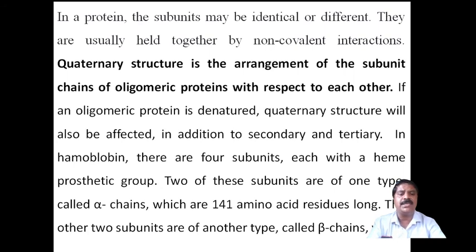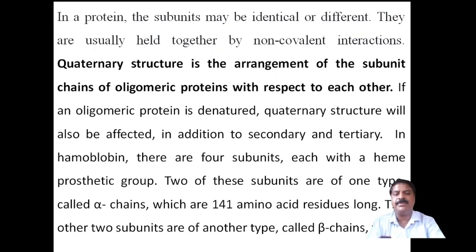2 of these subunits are one type. Out of the 4 subunits in hemoglobin, 2 are called alpha chains, which are 141 amino acid residues long, and the other 2 subunits, of another type, are called beta chains.